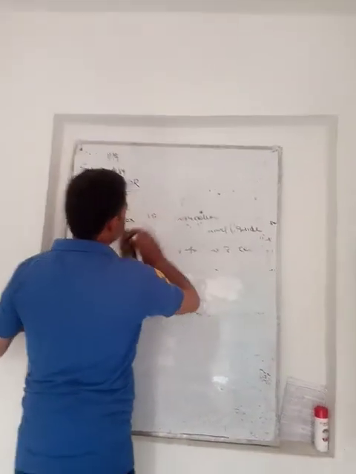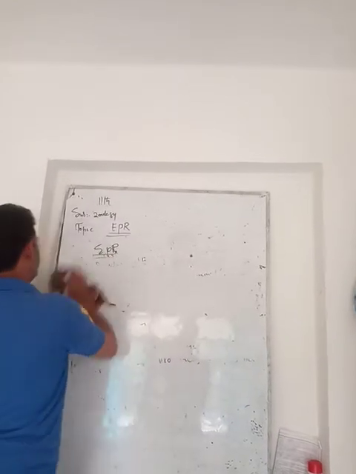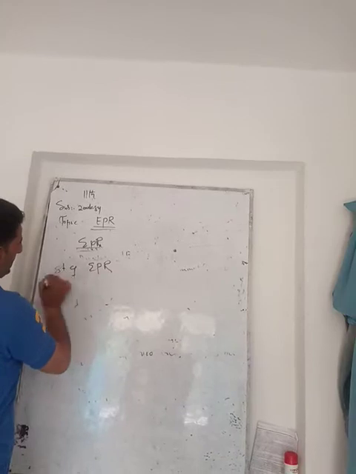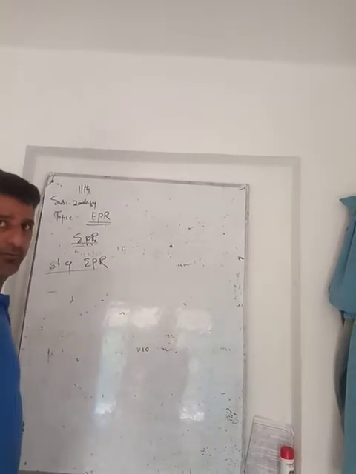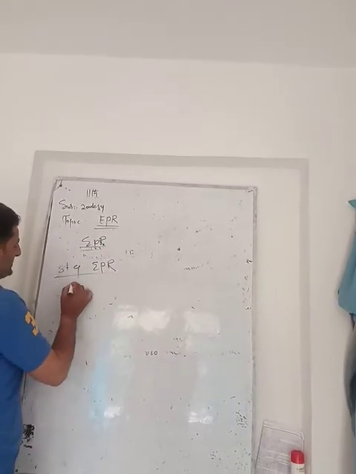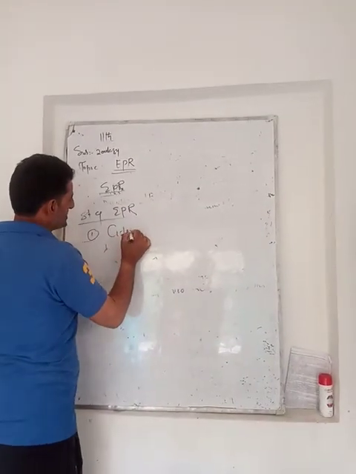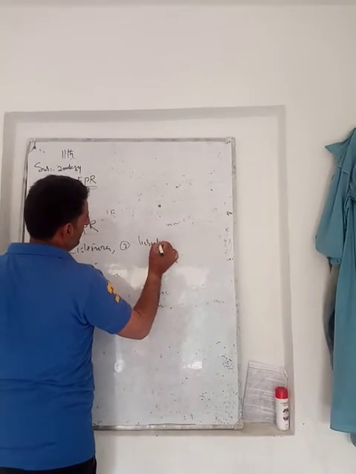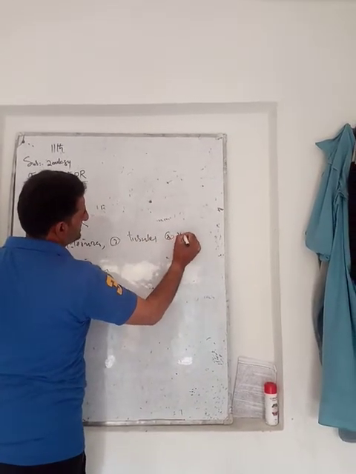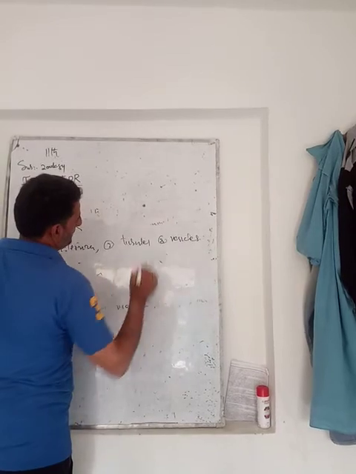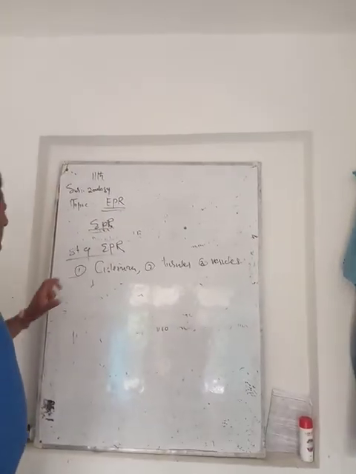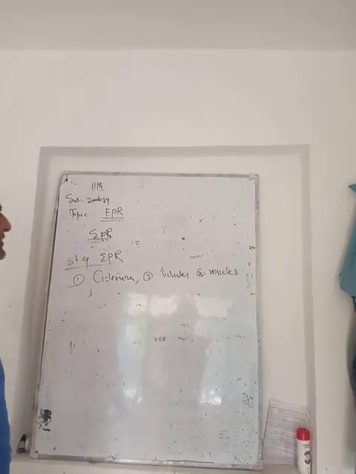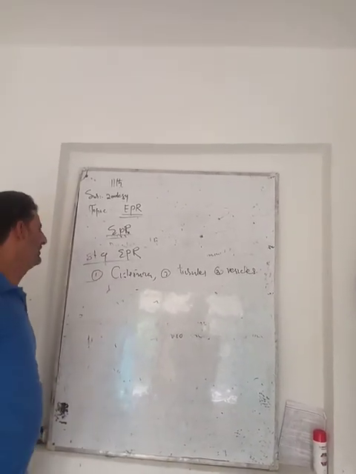Now, the structure of the endoplasmic reticulum. The structure of the endoplasmic reticulum is composed of three elements. Number one, cisternae. Number two, tubules. Number three, vesicles. Due to lack of time, the structure of the endoplasmic reticulum, these three, cisternae, tubules and vesicles, should be discussed inshallah in tomorrow's lesson.